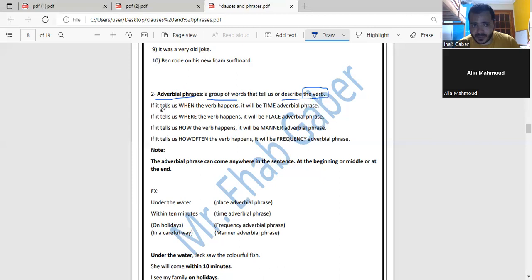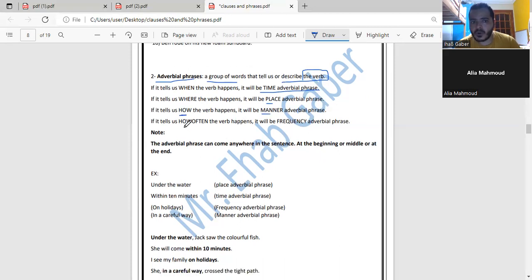So, for example, if it tells us when the verb happens, it will be a time adverbial phrase. It describes the time, tells us when. But if the phrase tells us where the verb happens, it will be a place adverbial phrase. If it tells us how the verb happens, it will be a manner adverbial phrase. If it tells us how often the verb happens, it will be a frequency adverbial phrase. So again, we have 4 types of adverbial phrase: time, manner, place, frequency, and we have degree also. But in today's lesson, I'm going to talk about those 4 kinds.